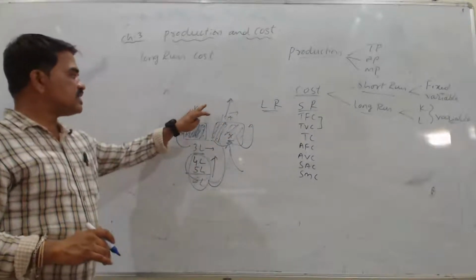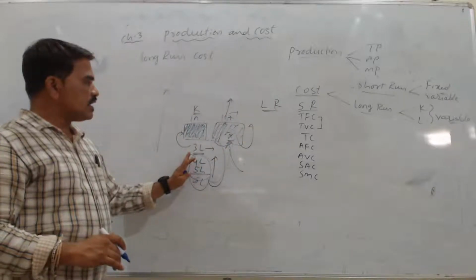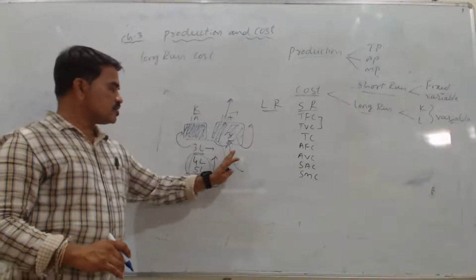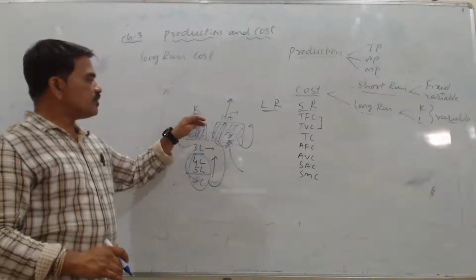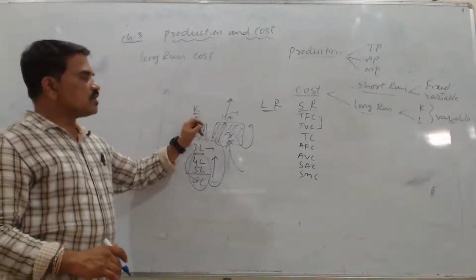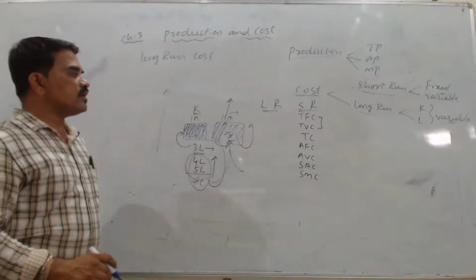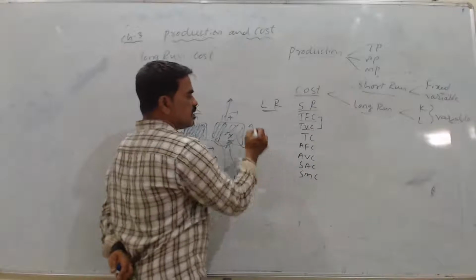In long run, whatever we kept as fixed, we can vary. This labor also we are already varying in short run, and in long run also we vary this factor, but whatever we kept as fixed, that also we can vary in long run. We vary it that way. So we don't get this fixed cost and variable cost distinction. So in long run